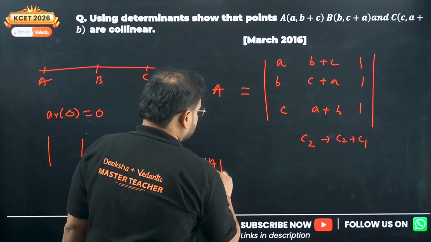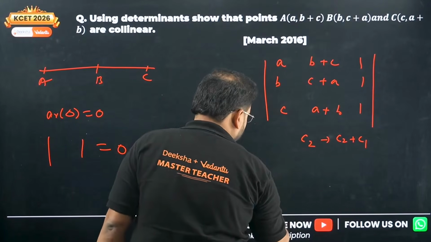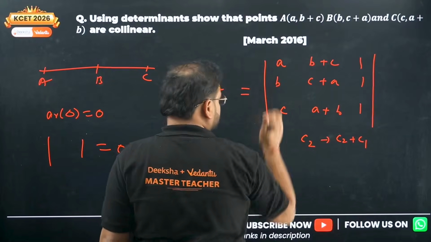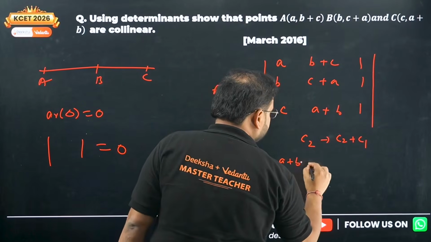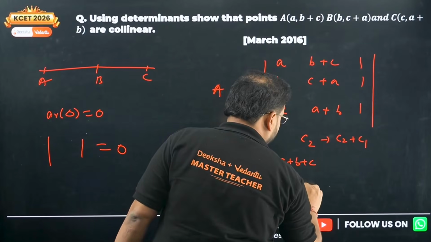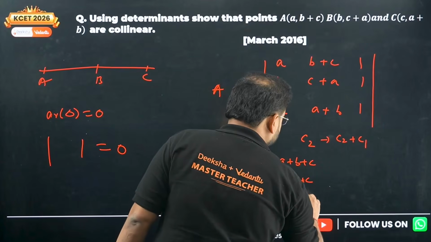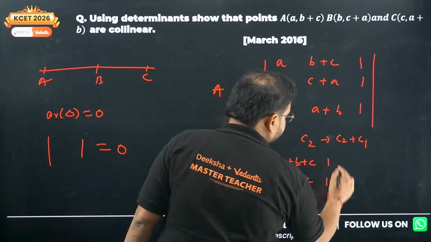Superb. So I get this as, check here, this will remain as it is. A, B, C will remain as it is. If I add this to this, I'll end up with A plus B plus C. This to this, again A plus B plus C. Here also we have A plus B plus C. And 1, 1, 1.